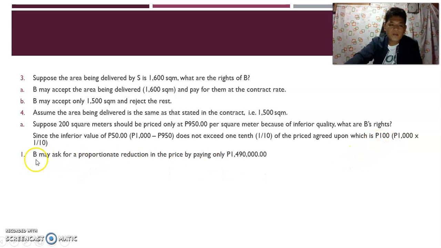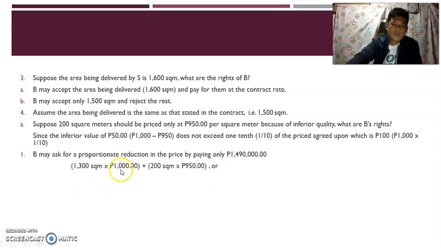So, number 1, option ni B, B may ask for proportionate reduction in the price by paying only 1,490,000. So, paano na-compute yung 1,490,000? So, that is 1,300 square meter multiplied by 1,000 plus 200 square meter price at 950 pesos.